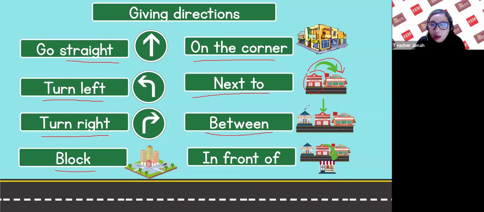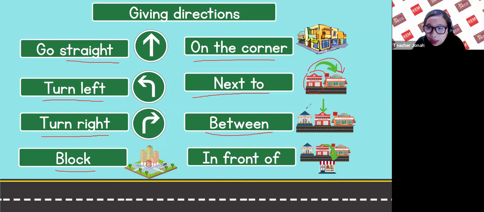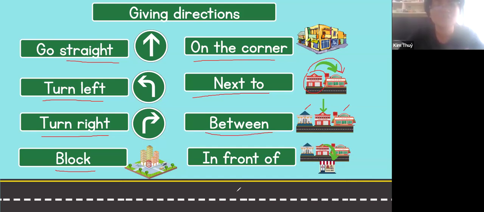For example, the fire station is between the bank and the cinema. So in between, in the middle.